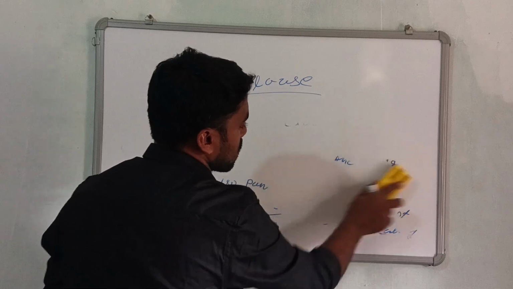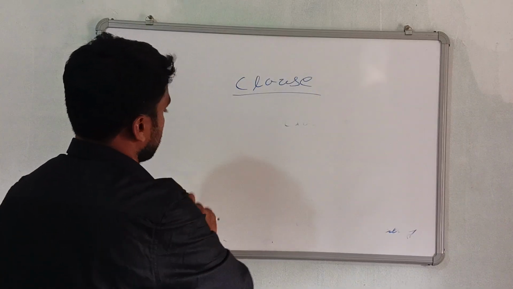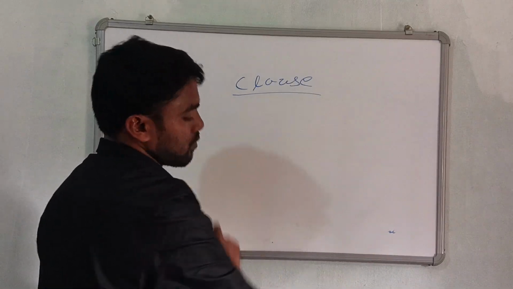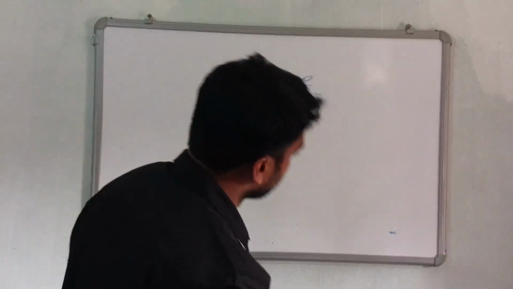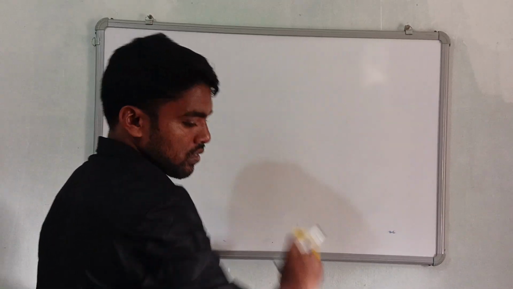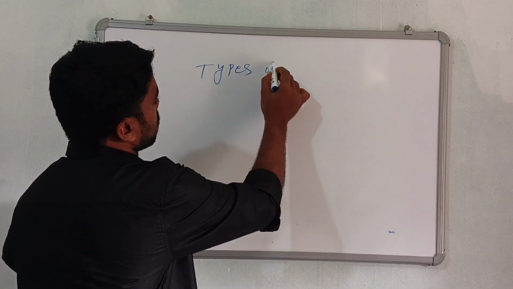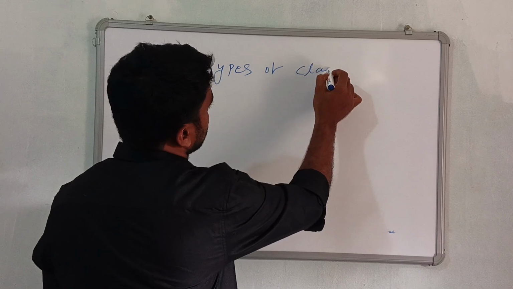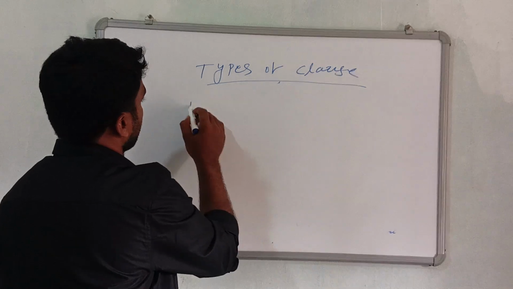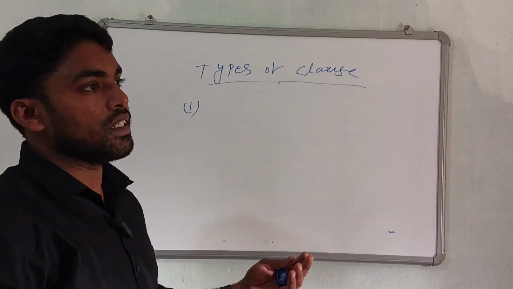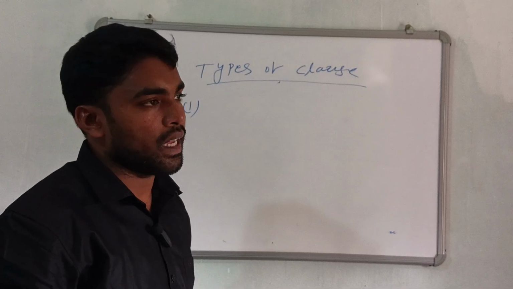Then clauses are divided into two types. Types of clause, two types. First is independent or principal or main clause.